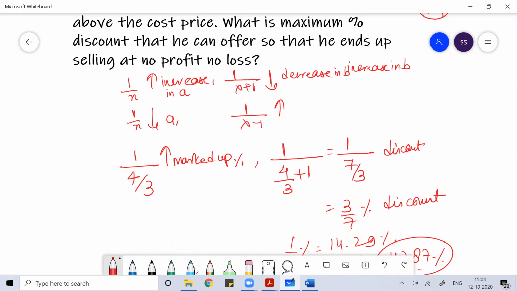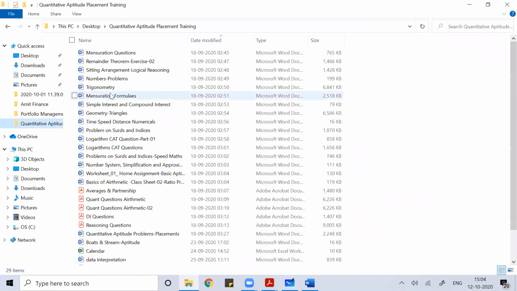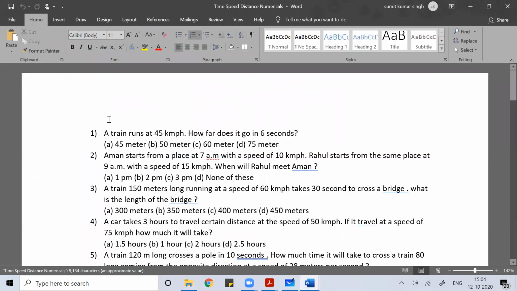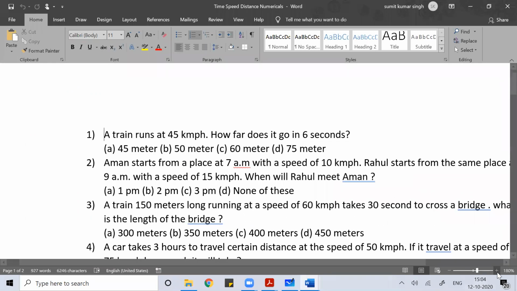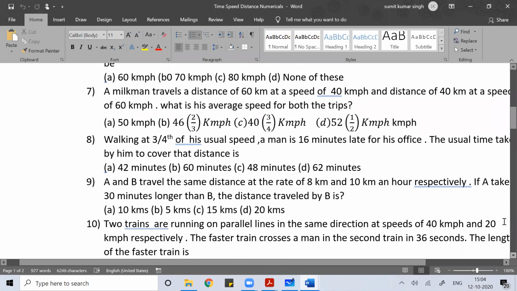You can use the same logic when you solve problems on time, speed and distance. Again, we use the same logic.